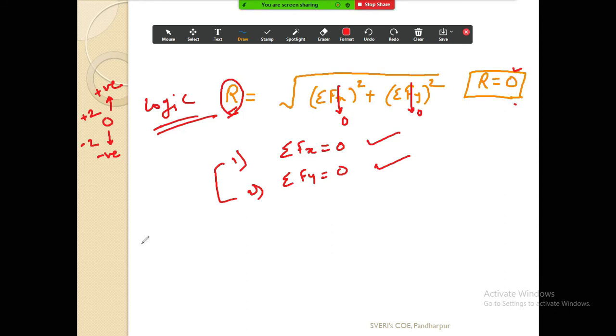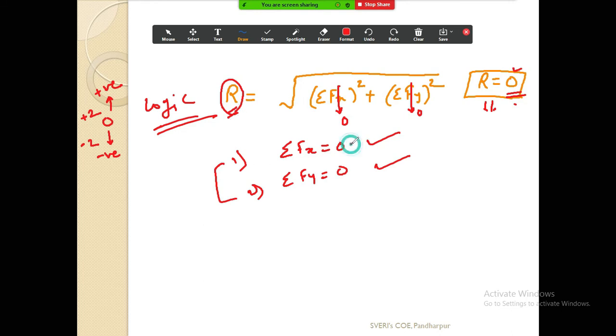Okay, if you understood everything by logic, why it is like that, then and then only there is no need to by heart the formulas. सो मग काय कळालं की समेशन एफ एक्स झिरो असायला पाहिजे, समेशन एफ वाय झिरो असायला पाहिजे, तरच ते इक्विलिब्रियम मध्ये असते. इक्विलिब्रियम म्हणजे काय? तर इक्विलिब्रियम मीन्स युअर रिझल्टंट फोर्स इज झिरो, and when your resultant force is zero, then the formula for resultant is summation fx square plus summation fy square, and there is only one condition when your resultant is zero, that is if these two values are zero, then and only then your resultant is zero.